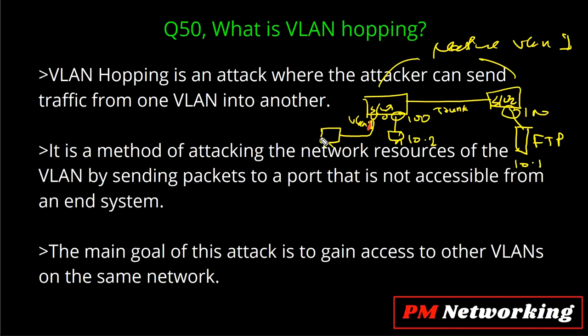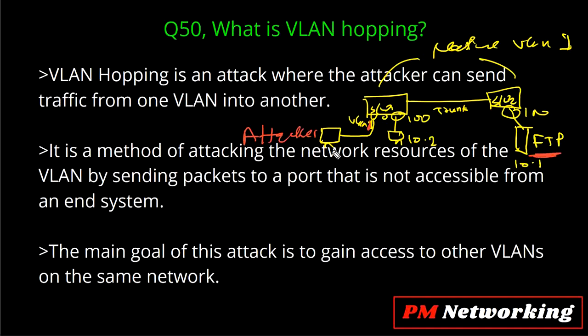Now suppose this attacker has some virus. This is my attacker. If this attacker transmits that virus to the FTP server, then the file will be corrupted. Fine. Just consider a scenario, right? But the question is how the attacker can send traffic in VLAN 100, because the attacker is attached to a VLAN 1 port, which is a member of VLAN 1.